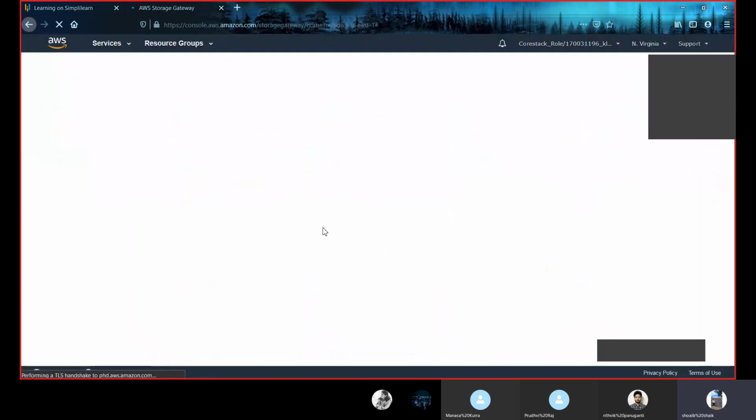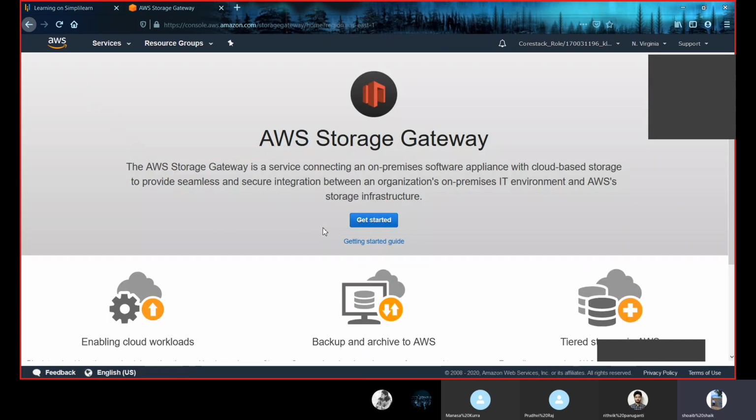So far, all these services are related to data archiving, data retrieval, and data durability. Amazon Storage Gateway is a hybrid storage service, and this enables our on-premises applications to seamlessly use AWS cloud services.